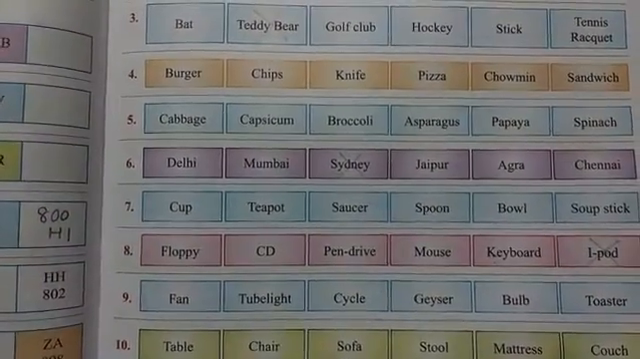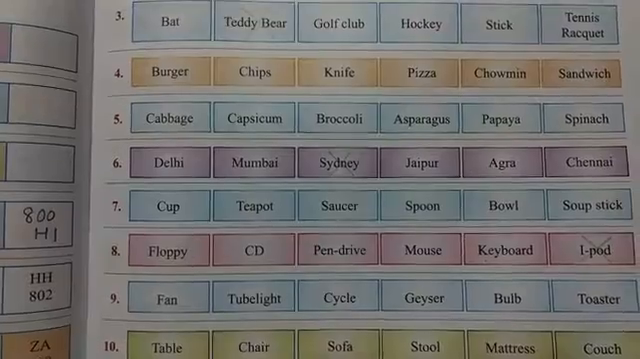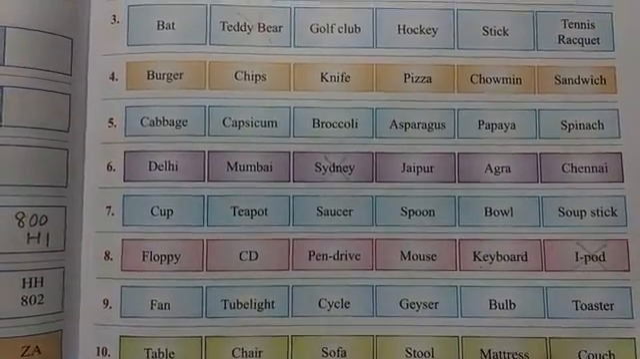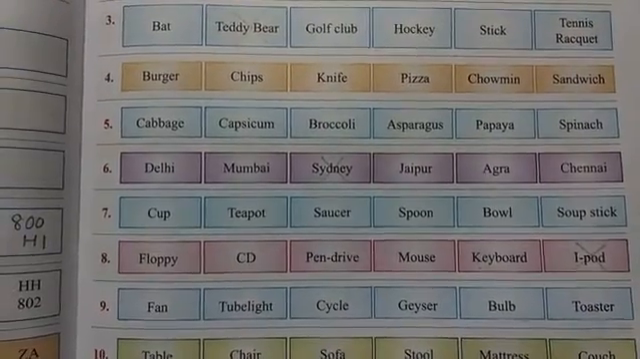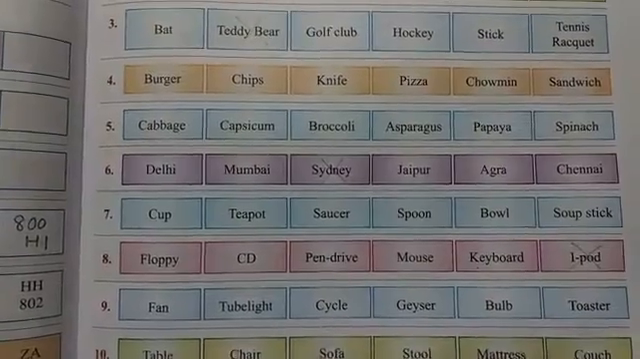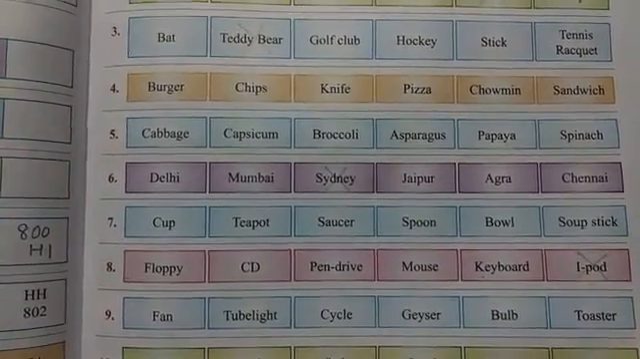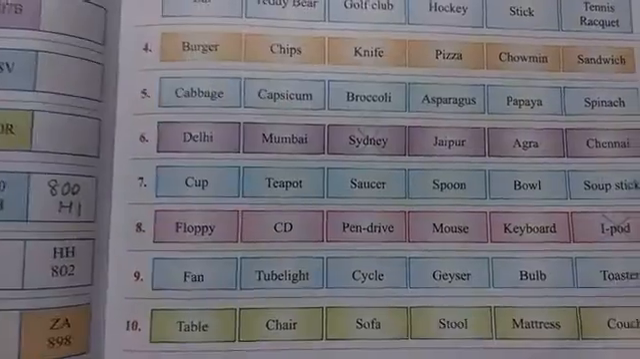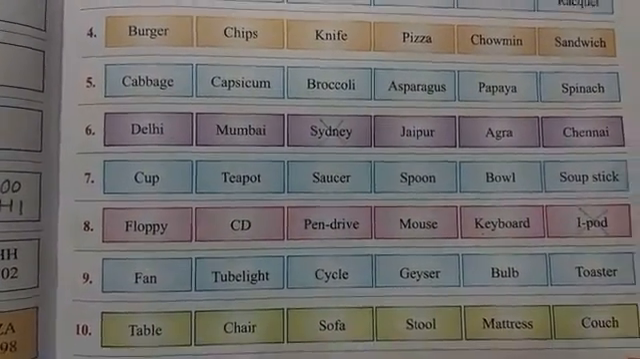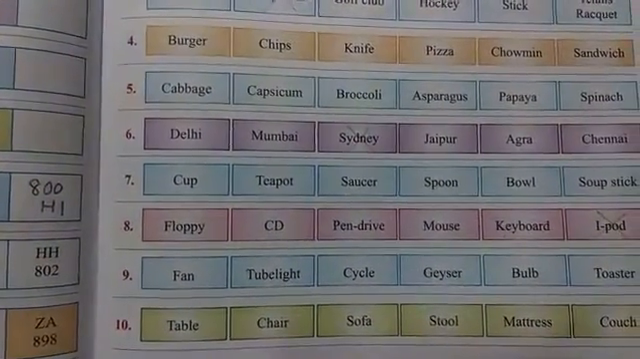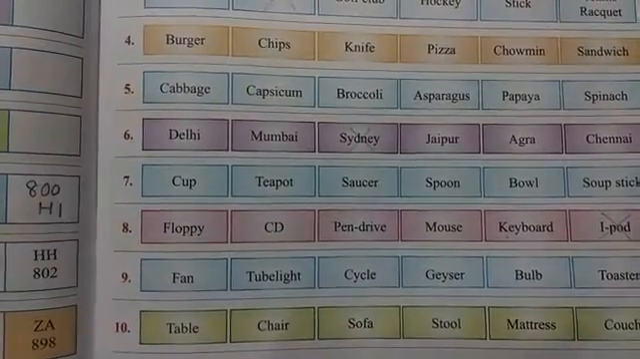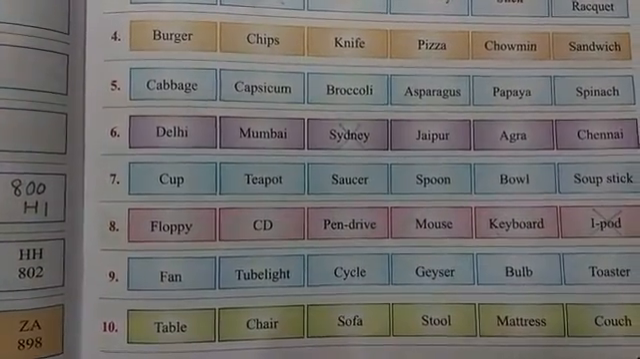Now, number 8: floppy, CD, pen drive, mouse, keyboard and iPod. You have to cross iPod because it is the odd item. The rest are related to the computer, but iPod is not related to it. iPod is not a part of a computer, but floppy, CD, pen drive, mouse, keyboard, all these are parts of it.